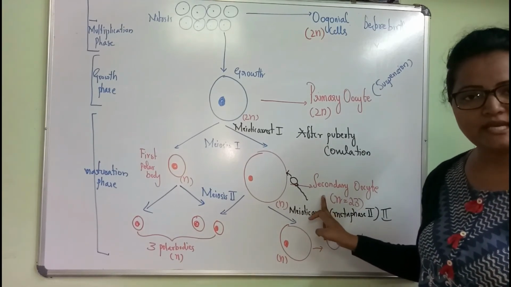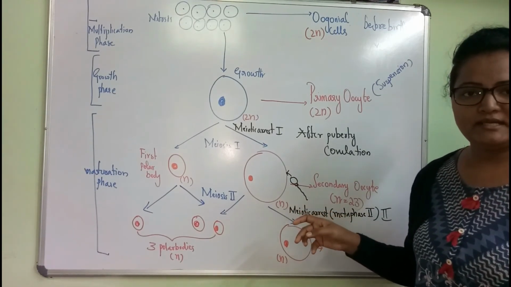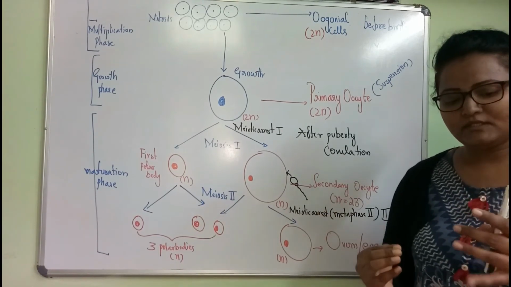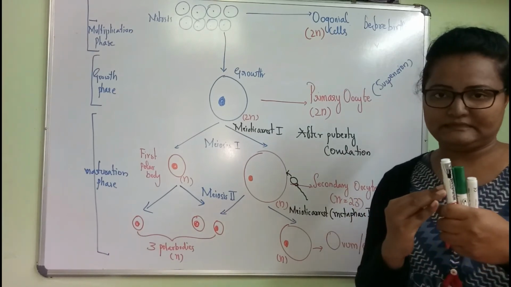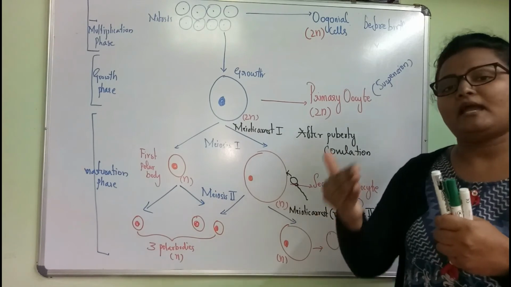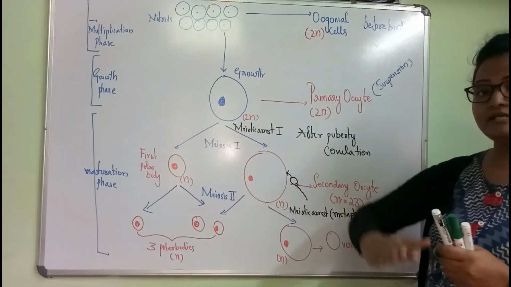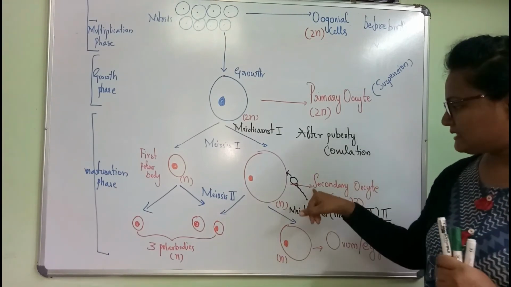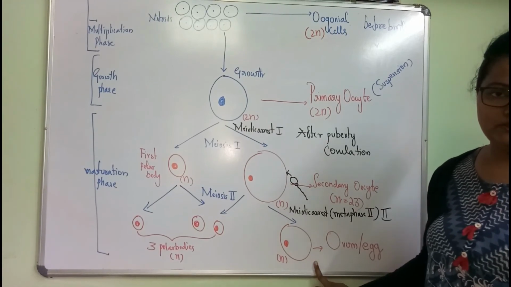Once the secondary oocyte is released, it gets embedded in the fallopian tube. When the sperm comes and contacts the secondary oocyte, when they connect, okay, what happens? They continue from where it stopped, the step that was paused continues. The ovum, that is the egg, is produced from the secondary oocyte.